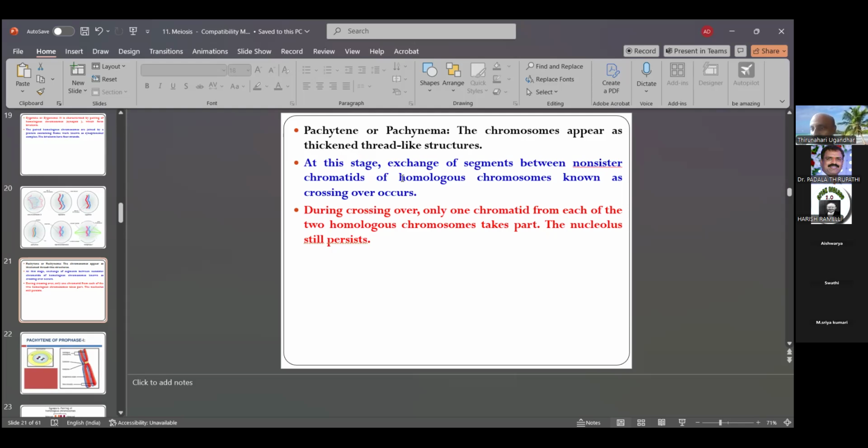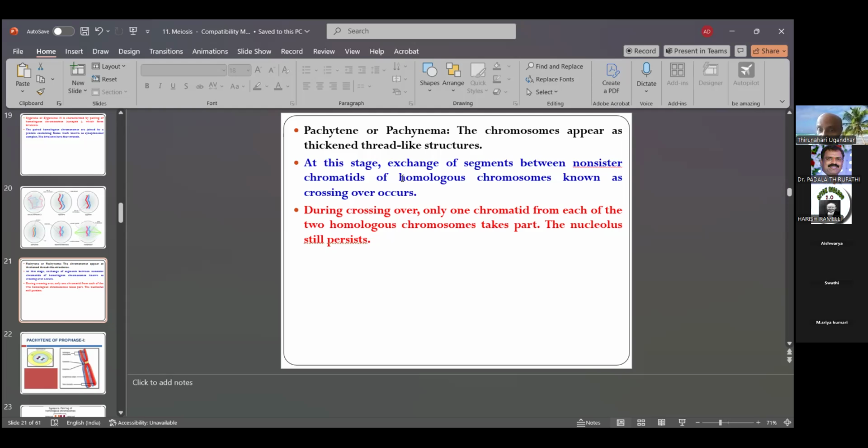In a living organism, male X and female X are non-sister, whereas the same type of XX chromosome, for example in a female, has sister chromatids. So male X and female X have non-sister chromatids, and exchange between non-sister chromatids of homologous chromosomes is known as crossing over.